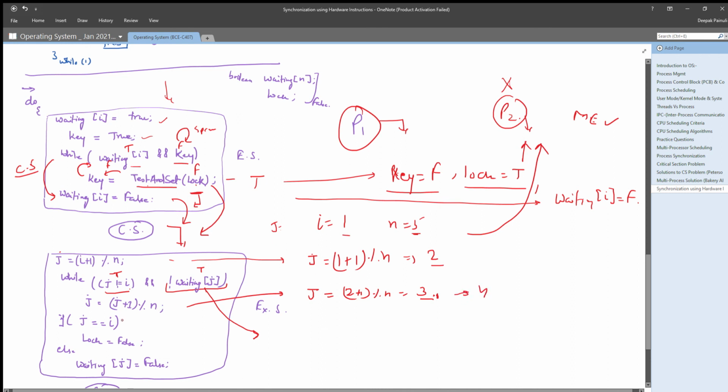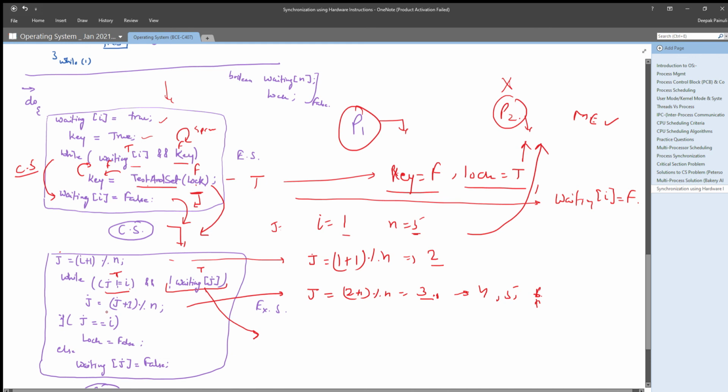Okay, and now for the 4th process, it is 5 and then 6 at this point in time. No issue. After the while loop, it is simply incrementing the value of j.